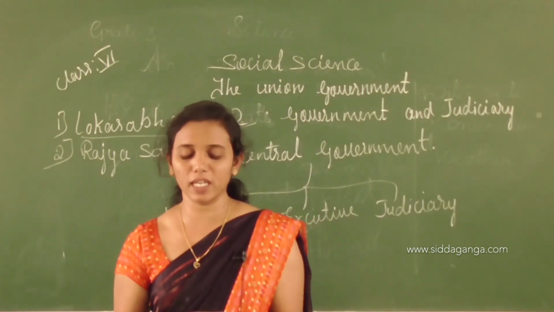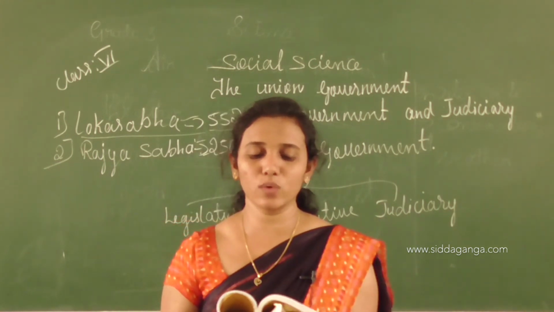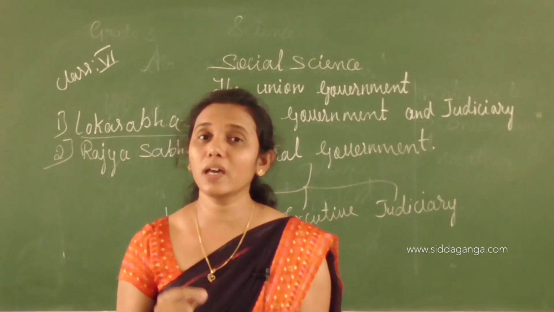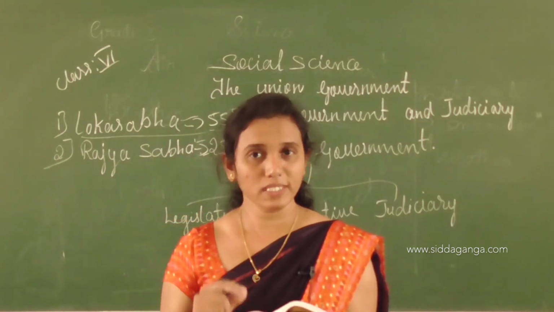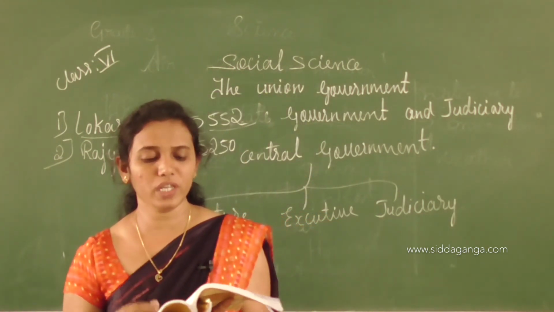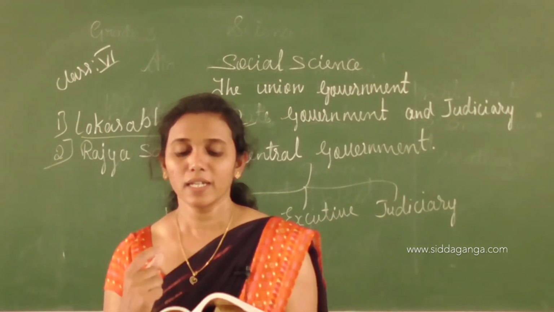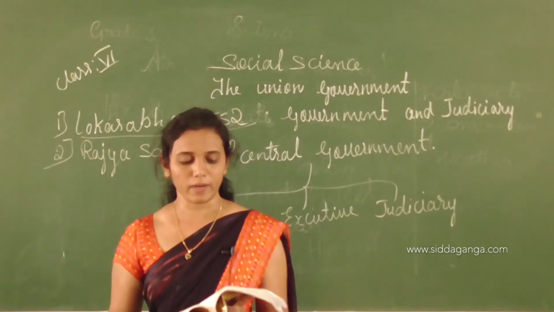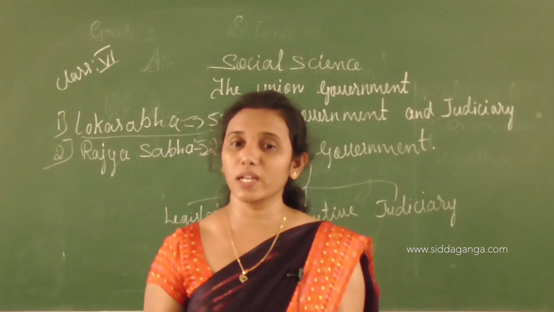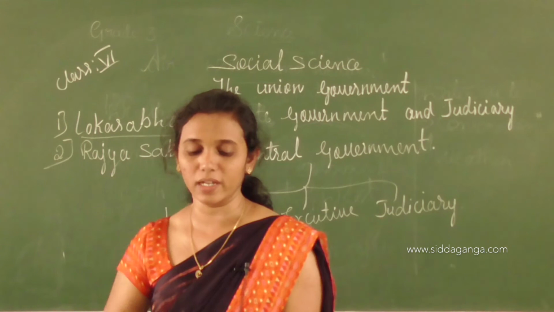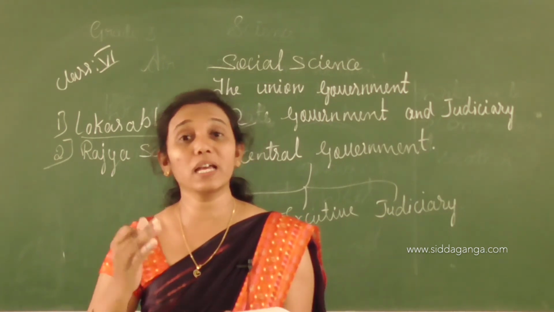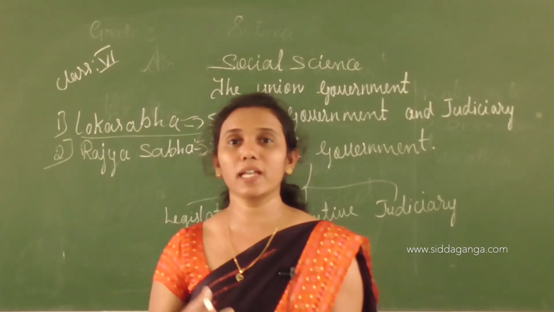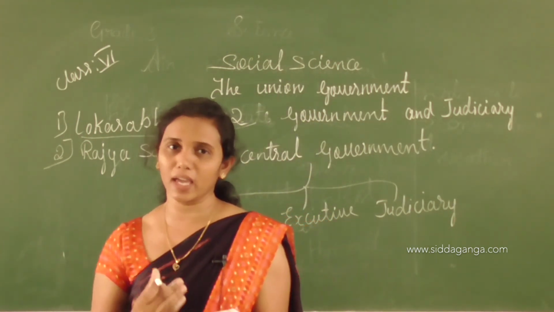Next, the state executive. The state executive consists of the governor of the state, the chief minister and his council of ministers. Generally, its composition and functions are similar to the union executive. Next, we talk about the governor. The governor is the constitutional head of the state executive, children. But in actual working, the chief minister is the chief executive.